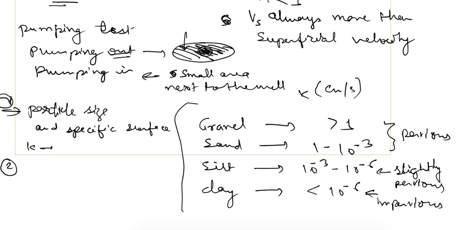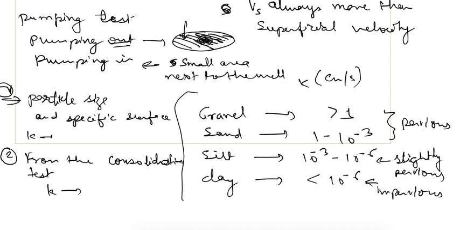The other method is from the consolidation test data. If we know the consolidation test data, from there also we can find out the permeability. We'll see some important tests from these in the upcoming videos.